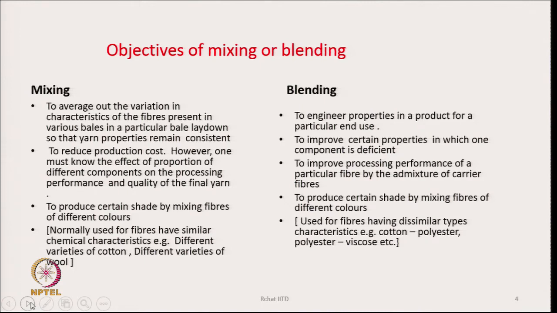For a given end use, there are certain properties which are desired, and from a given fiber we may not be able to achieve the targeted properties in the product. Some properties maybe we will be able to achieve, in some properties we may lack, because the raw material is not good enough to achieve those targeted properties.